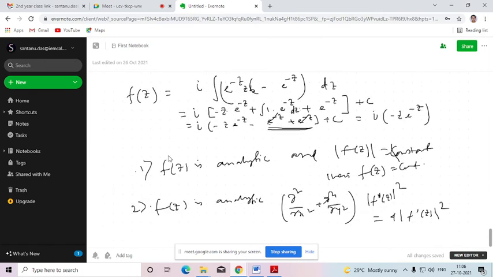Then there are a few applications of this first chapter, that is, if f(z) is analytic and the modulus of this function is constant, then the function itself will be constant. And if f(z) is analytic, this sort of equalities will be holding. Actually, I have given a few of these applications in our PPT.